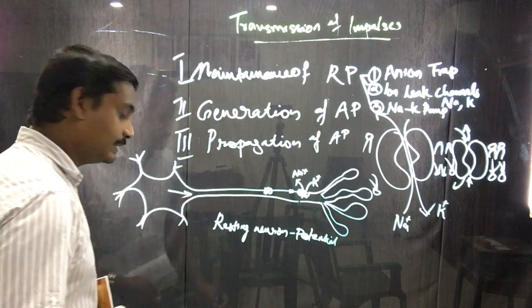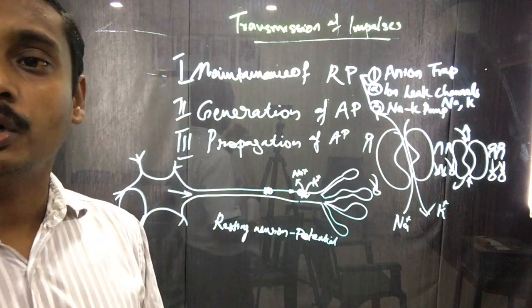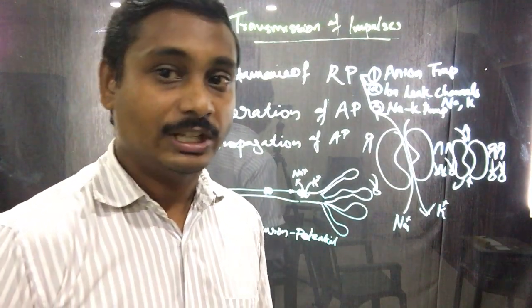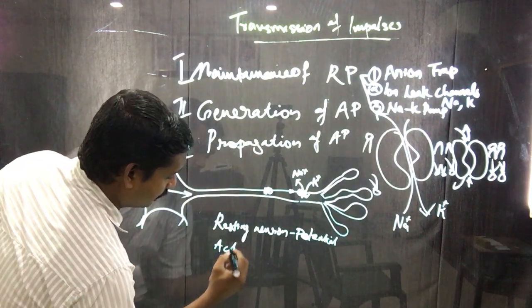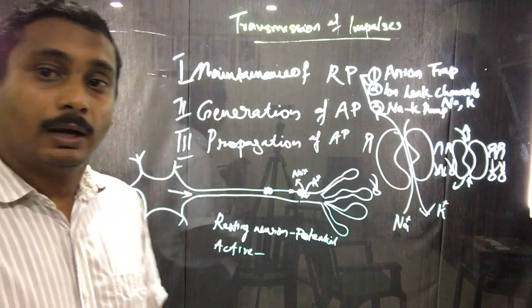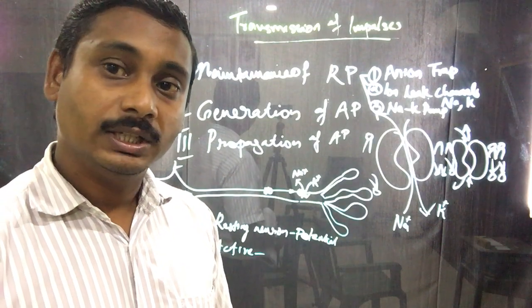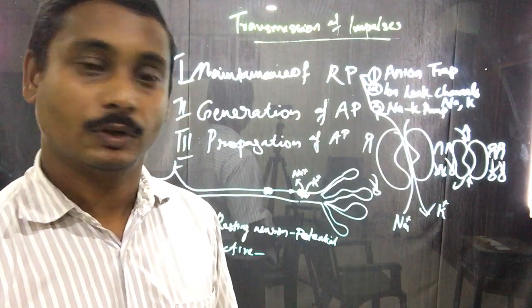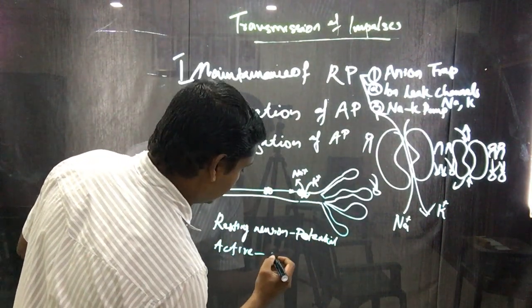Resting potential. And once a neuron is stimulated, this means a neuron has been activated. Such a neuron is called an active neuron. Once a neuron is stimulated, there is a change in the electrical polarity of the membrane, which is called the action potential.